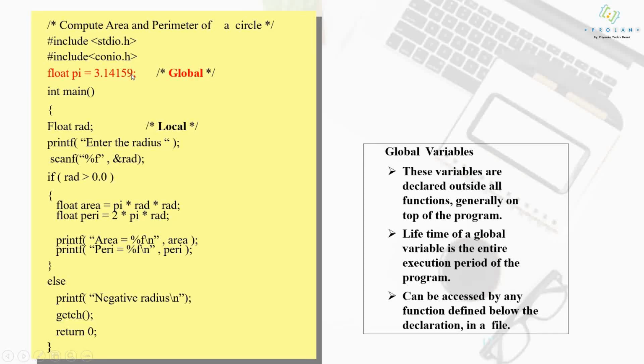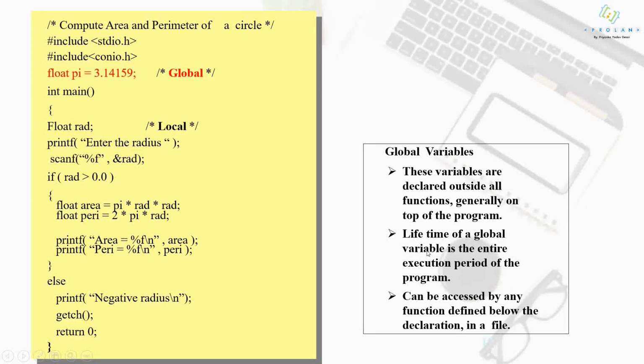Remember that if a variable is declared outside all the functions, then it is called a global variable. Generally, global variables are declared at the beginning of the program. Can you see here, immediately after the inclusion of the header files, this particular variable is declared. These variables are declared outside all functions, generally on top of the program.